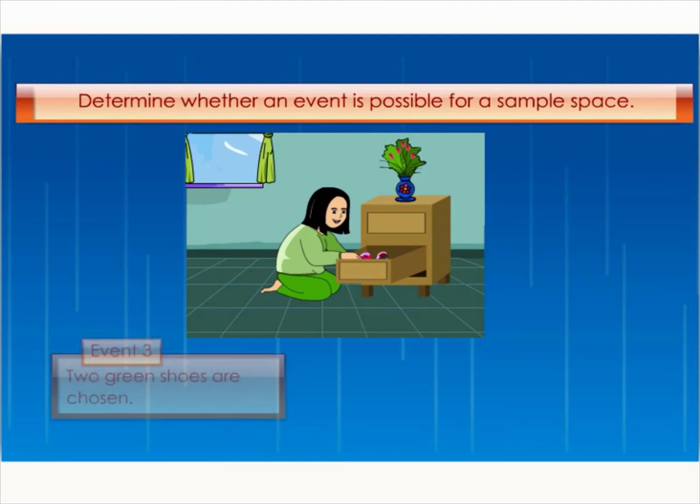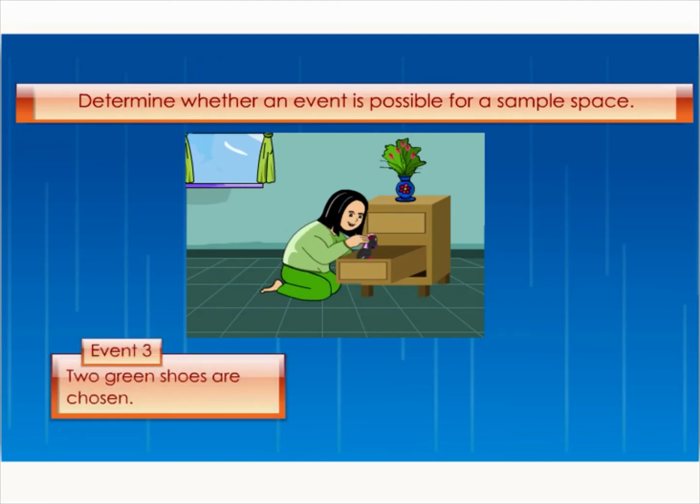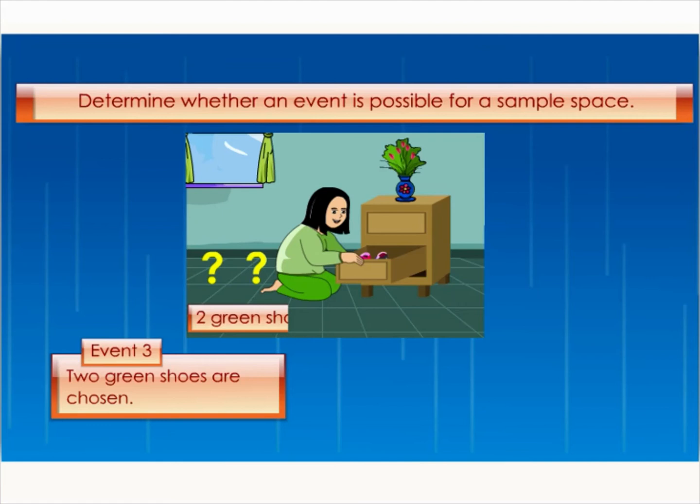The third event is of 2 green shoes are chosen. There are no green shoes in the drawer, so this event is impossible for the sample space.